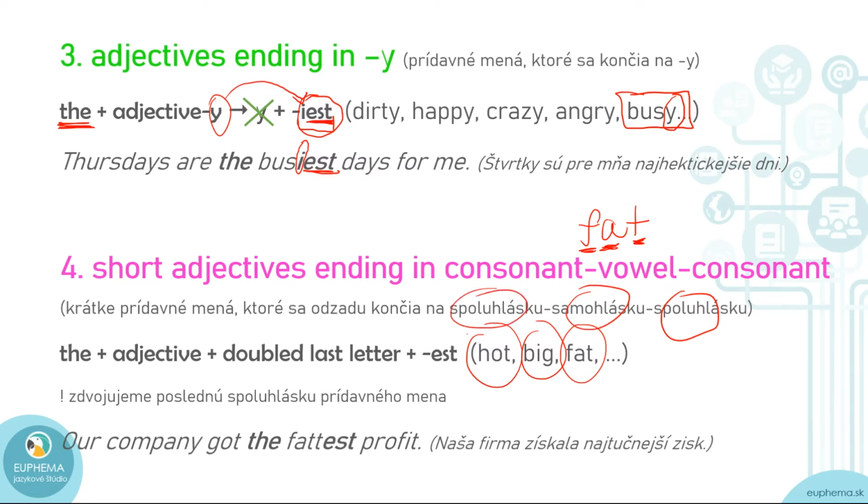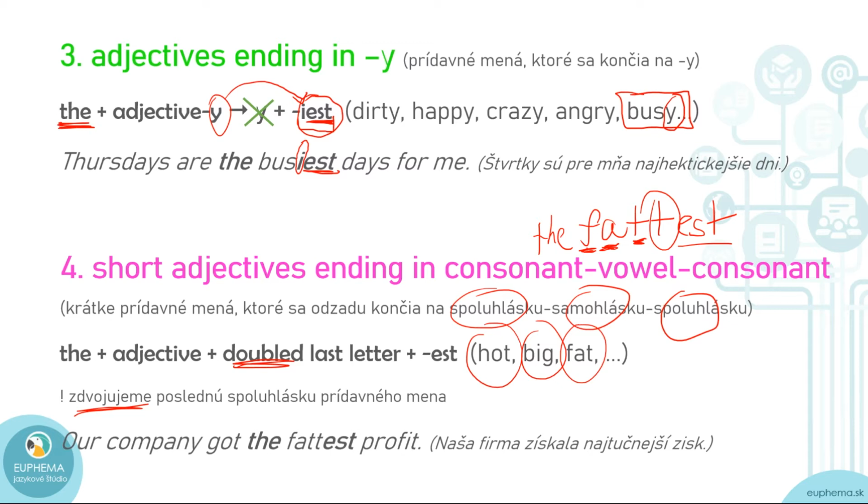So if you've got a short adjective like that, and there is a consonant, vowel, consonant, then you have to double the last letter. So it will be the fattest, all right? Doubled T plus the suffix est.